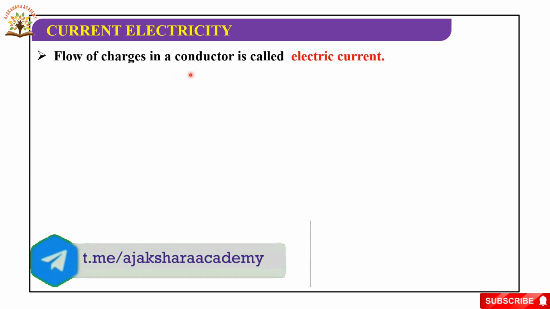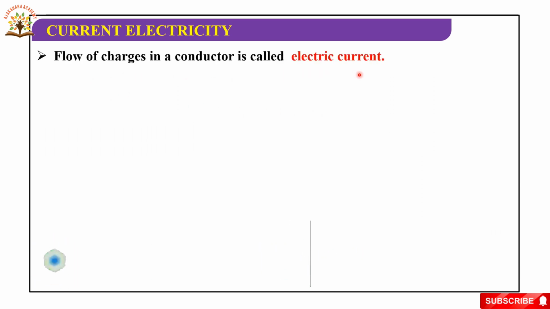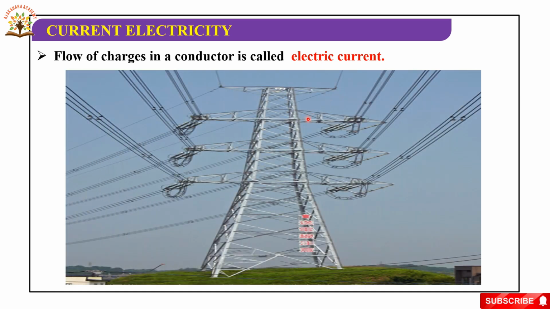Flow of charges in a conductor is called electric current. Here we are producing the electric current by the flow of charges. So, flow of charges in a conductor is called electric current.